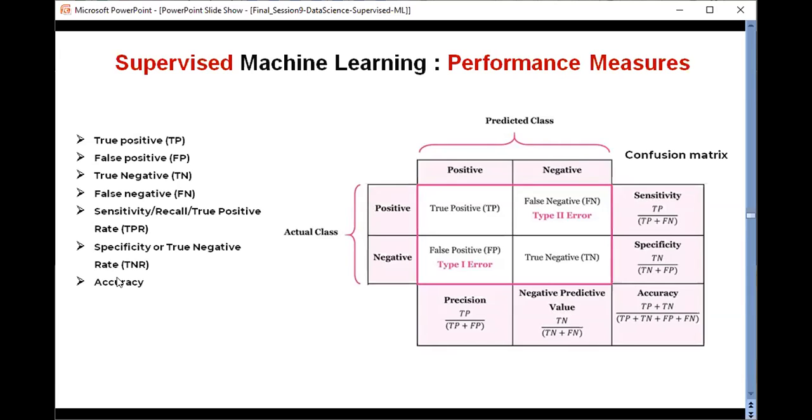Then we have another important term, that is accuracy. Accuracy indicates how many correct predictions there are. It includes both positive as well as negative. So overall accuracy can be measured as the proportion of observations that are correctly predicted.